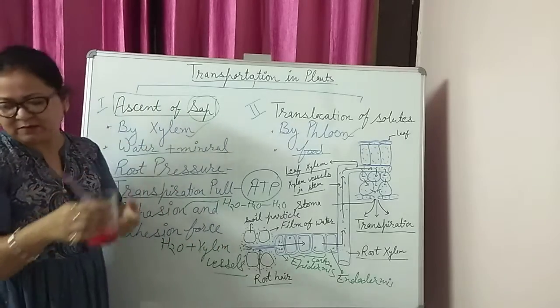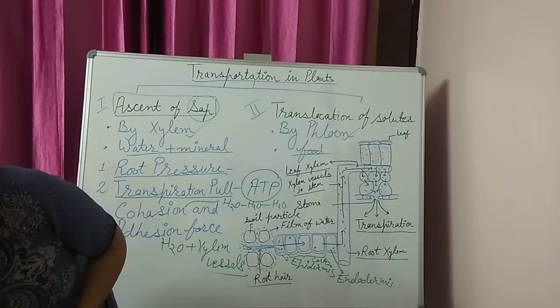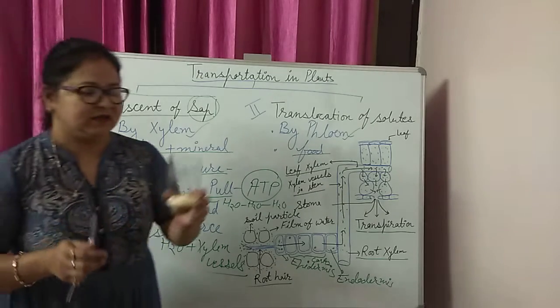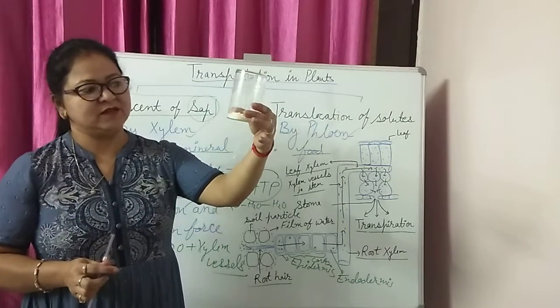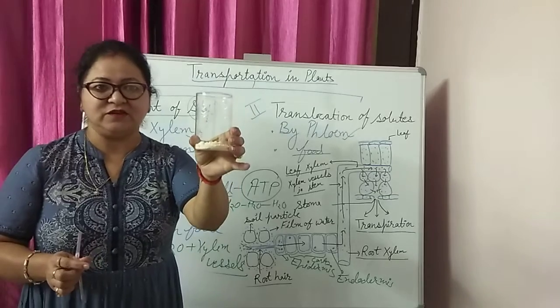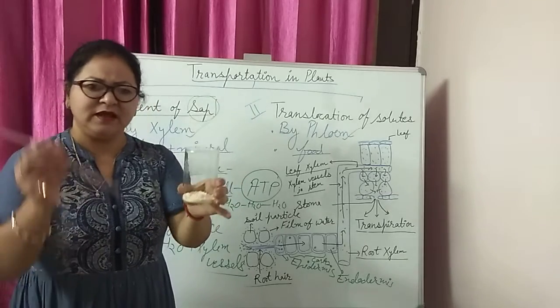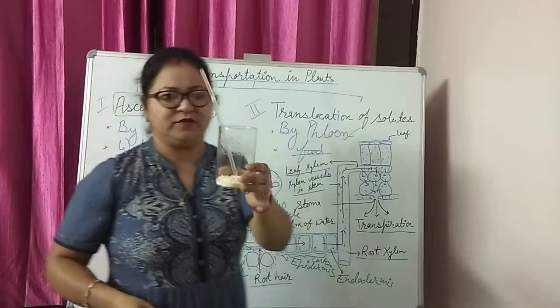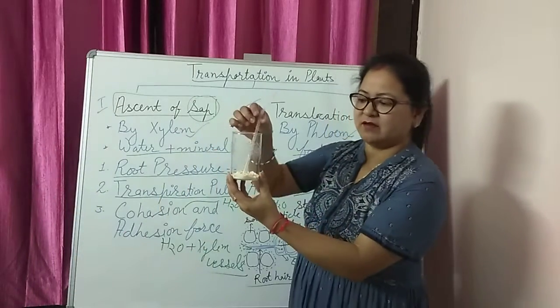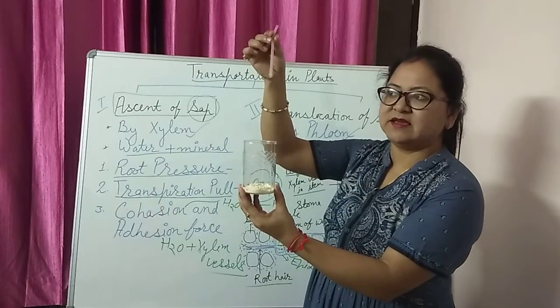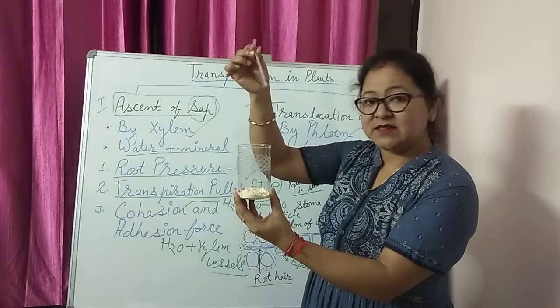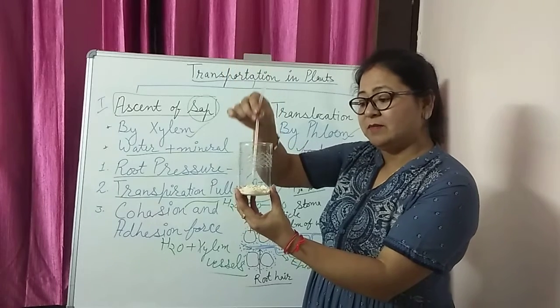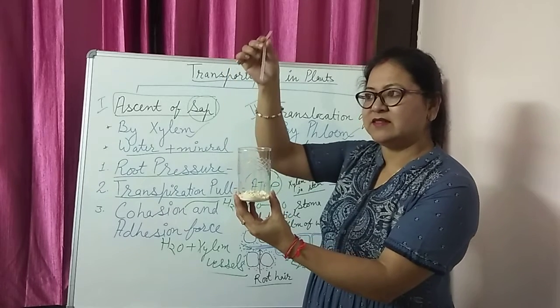You will say, no ma'am, it's very easy. No, it's not so easy. You can take another example. What is in this glass? I have taken wheat flour. Wheat flour. Again, the straw. There is availability of the wheat flour here. Okay, I will take it. Nothing comes here. Nothing. Even though wheat flour is available, nothing comes here.